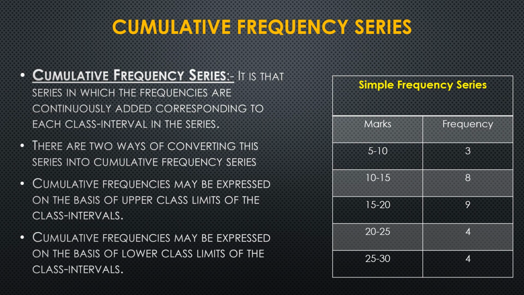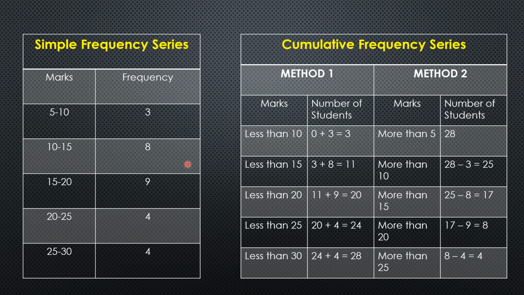Now we will learn how, from the simple frequency series, we will make it a cumulative frequency series. You can look here in the next slide. Here we have the same table of the simple frequency series. Marks are mentioned in the form of class interval, and frequencies are allotted beside the respective class intervals. Now how can we make it a cumulative frequency series?